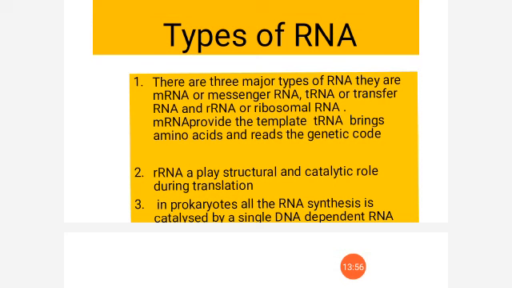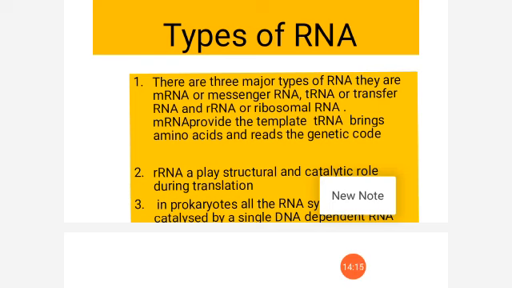Clear? It's RNA polymerase. So a single RNA polymerase helps in the formation of RNA in prokaryotes.